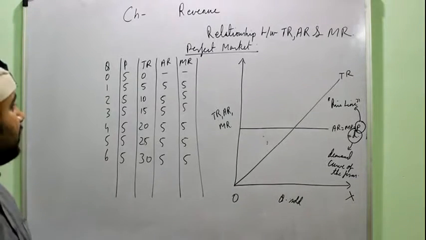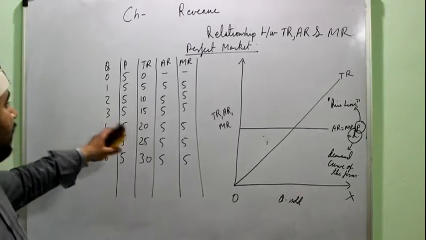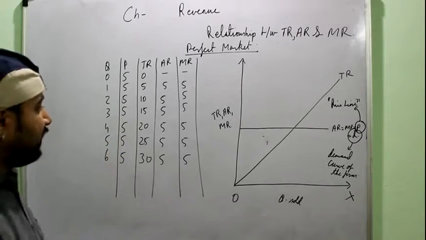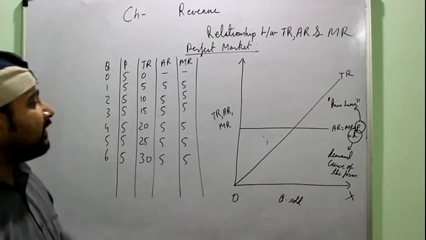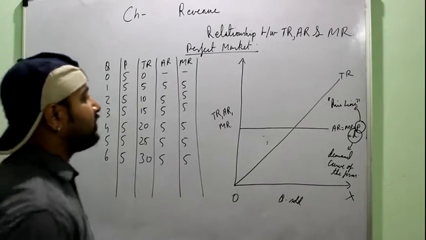Under perfect competition, if you are asked this question numerically, you can make a schedule and represent it diagrammatically. When you make this diagram, certain points you need to mention.